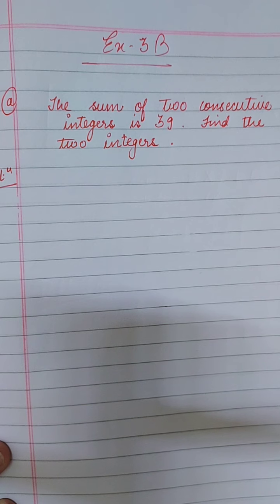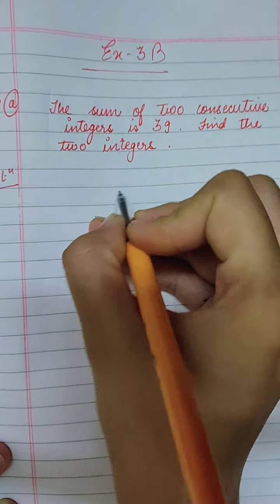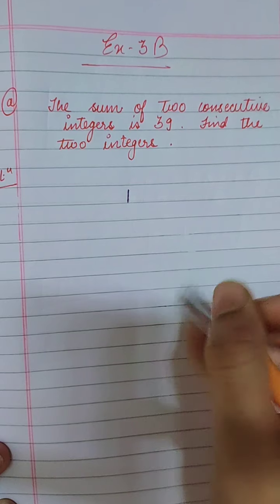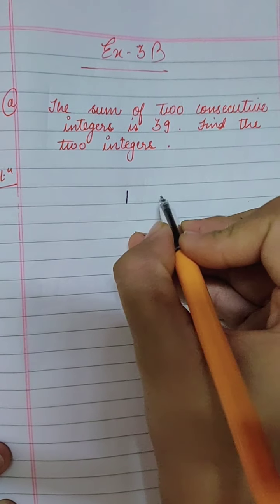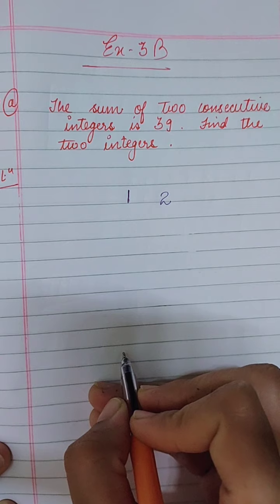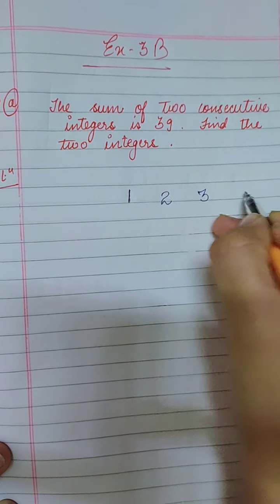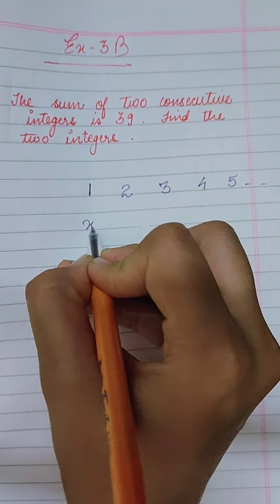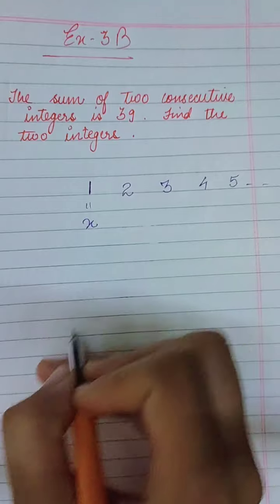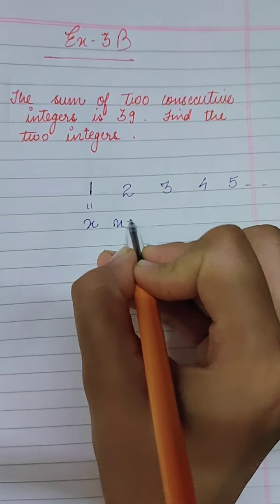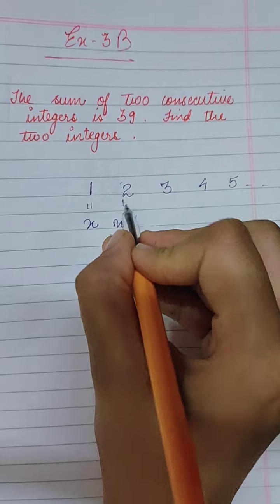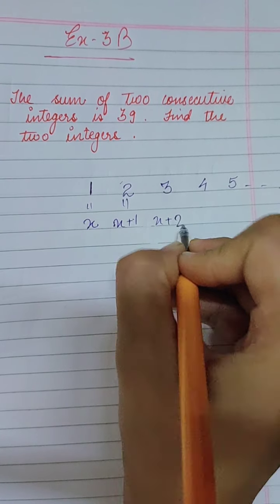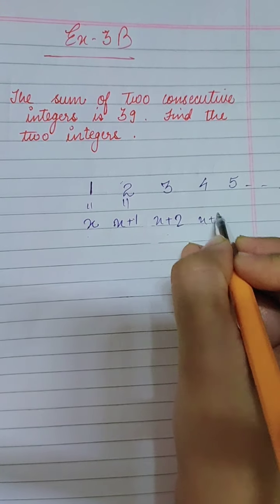Okay, so what are consecutive integers? See, if we are supposing any number, first we have to see what consecutive integers are. If number 1 I have taken, the consecutive number to 1 is what? 2. The next number will be 2. After this the next number will be 3, 4, 5 and so on, infinite. So if we are taking x, suppose x is equal to 1, then 2 will be x plus 1, right? 1 plus 1 will be 2. This will be x plus 2. To this x only we are adding, x plus 2, x plus 3 and so on.